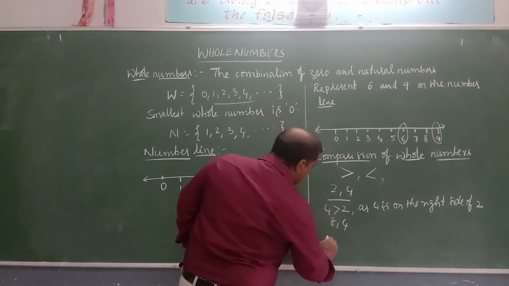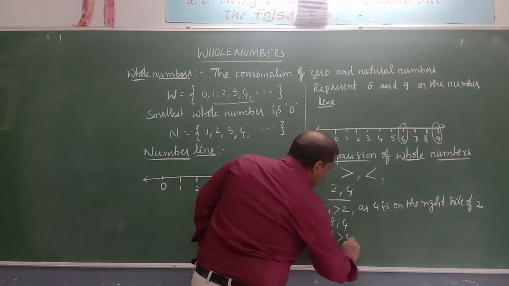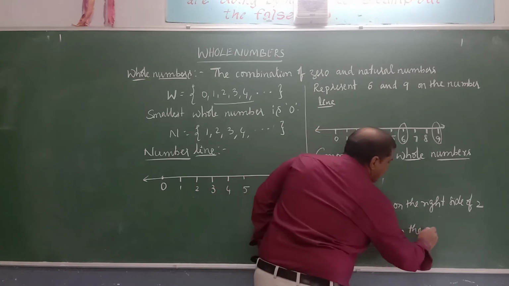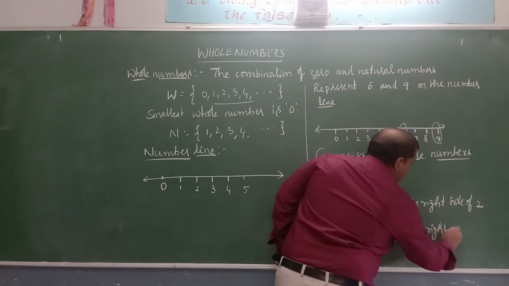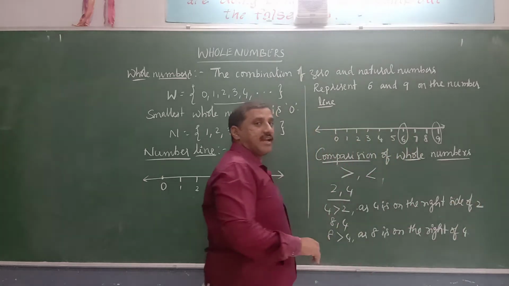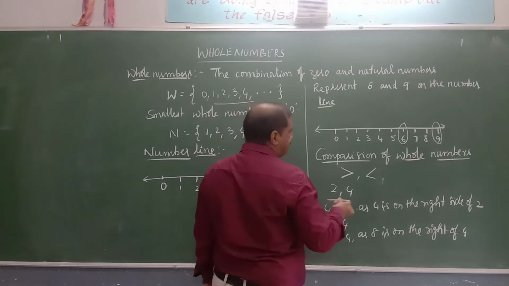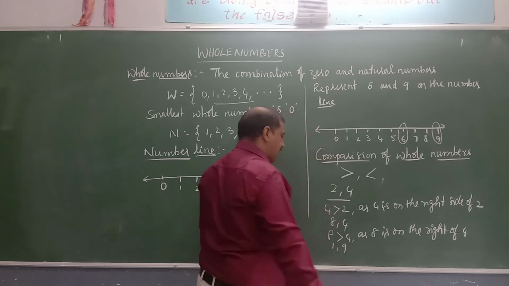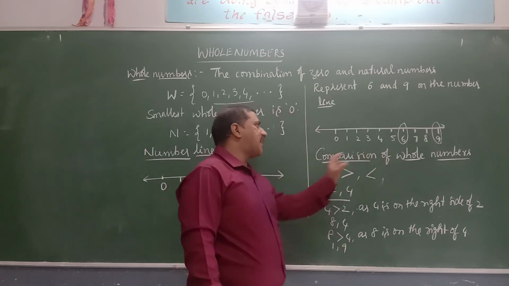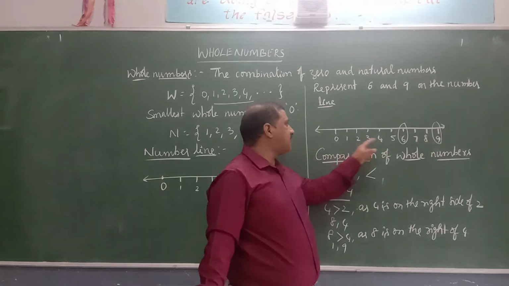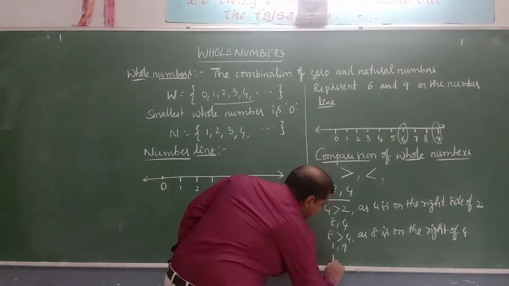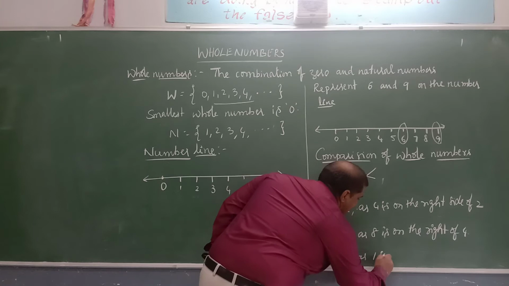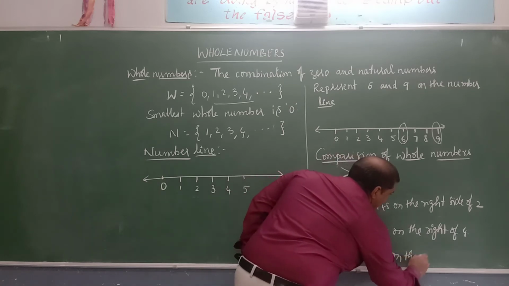Now which is greater? Here 8 is greater than 4, as 8 is on the right side of 4. Now what about 1 comma 9? 1 is on the left side of 9. Therefore, 1 is less than 9, as 1 is on the left side of 9.